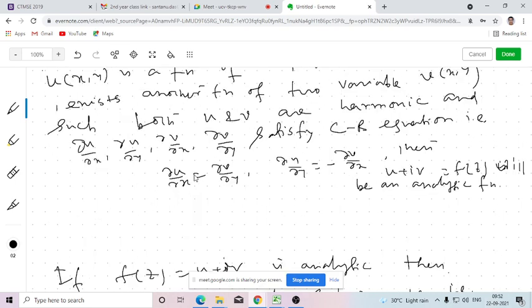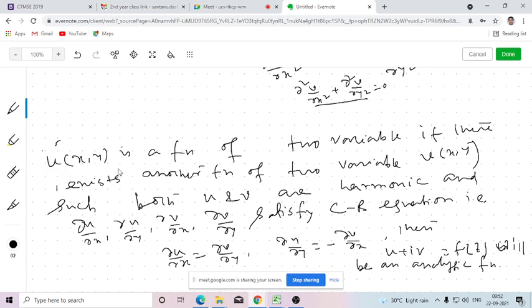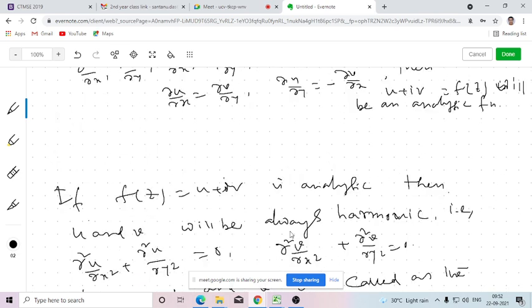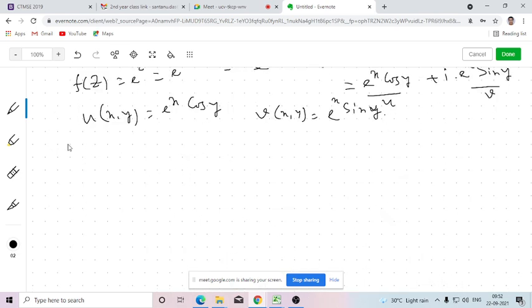So what is the property to show whether it is harmonic? If u is a harmonic function and v is another harmonic function, then all these four first-order partial derivatives must satisfy the Cauchy-Riemann equations.